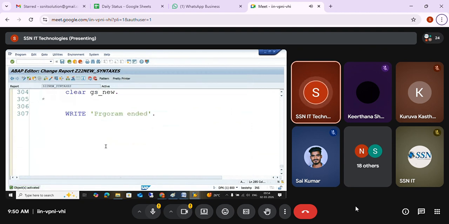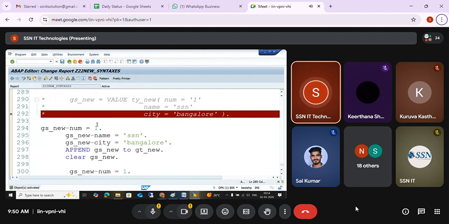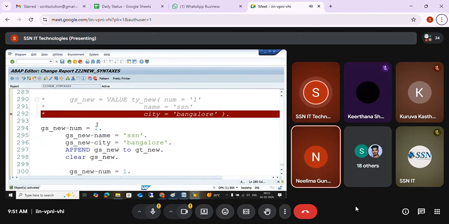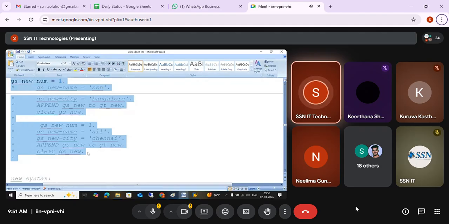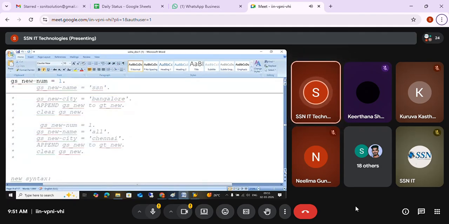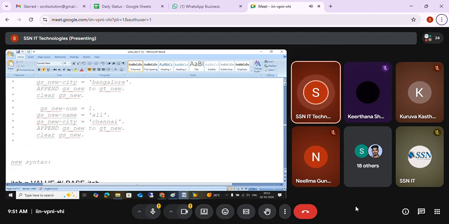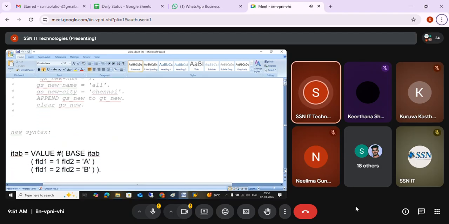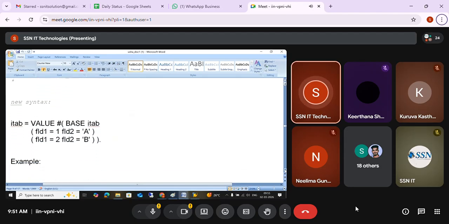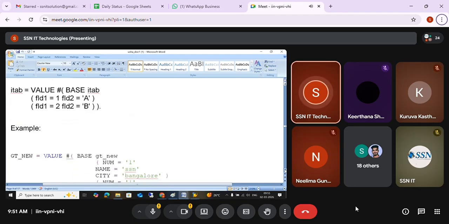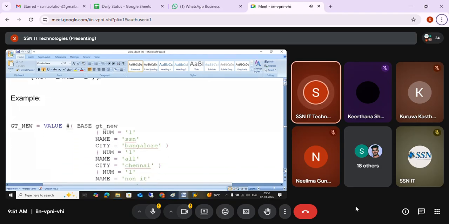We learned this, no need of seeing in debugging mode, I think, right? Online? Yes, ma'am. We learned this already. Okay. Now, instead of using this work area hyphen field names and then append into the internal table, we can replace it simply by using this zt new equal to, like this.